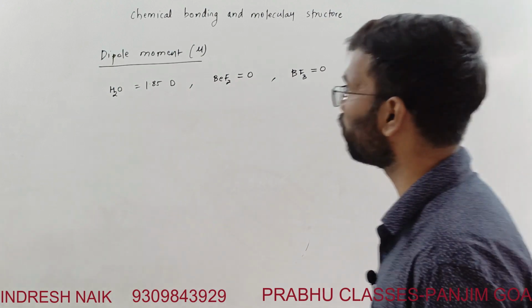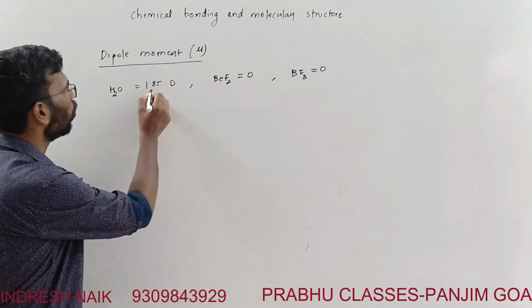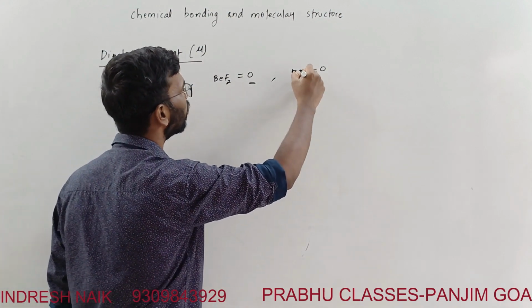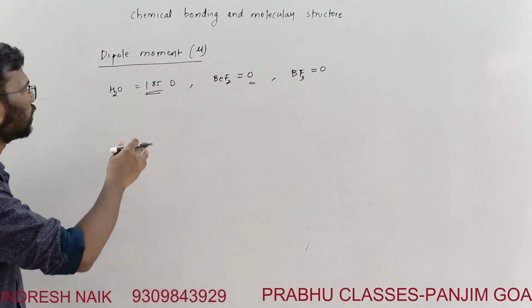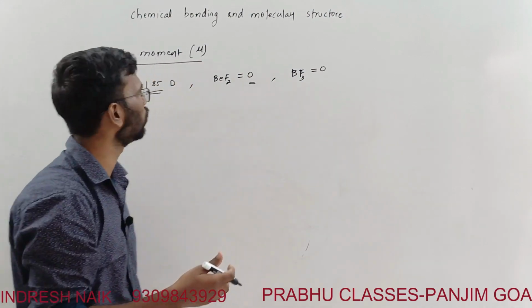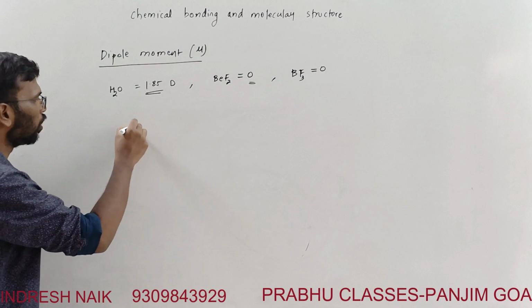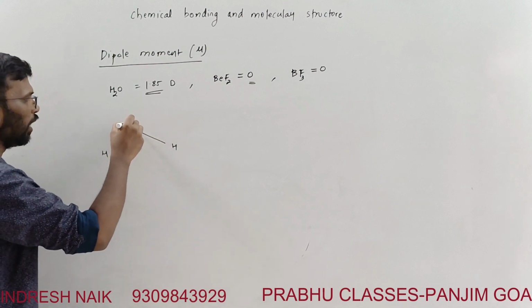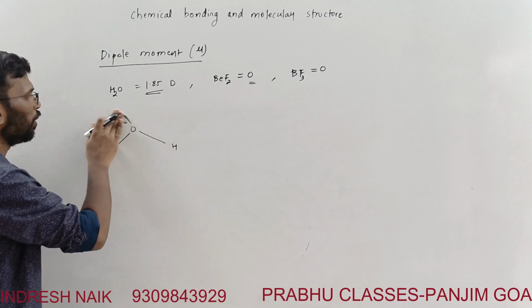So here the values of the dipole moments for different molecules are given. See over here, this is fluorine. Let's understand why it is 1.85 for water and why it is 0 for both of these other two molecules. See, the water molecule will be oriented this way. There will be a lone pair on this.